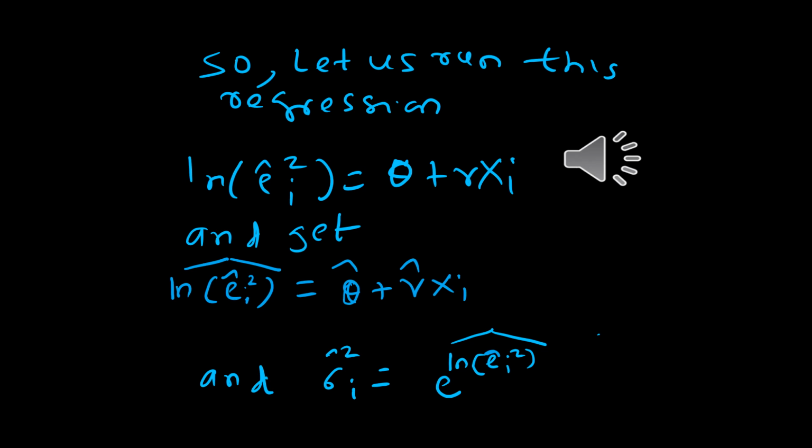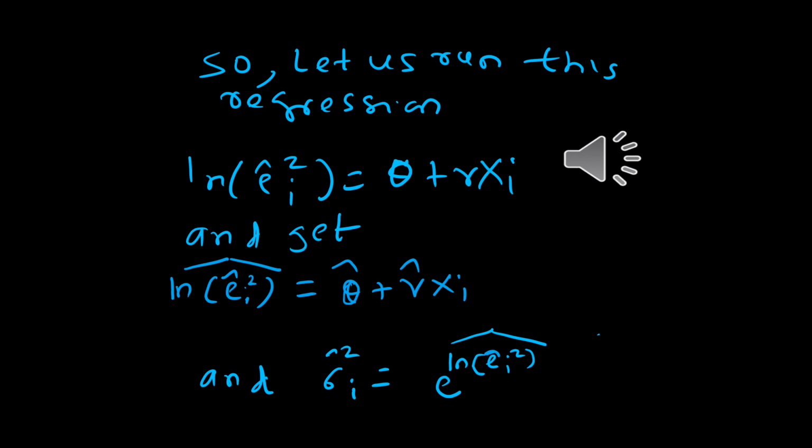So the point is, once you have obtained log of e hat i square, you regress the log of e hat i square on theta plus gamma x_i, where x_i is the independent variable. We obtain estimates of theta hat and gamma hat from the usual OLS regression and get the fitted value of log e hat i square, from which we find an estimate of sigma hat i square.